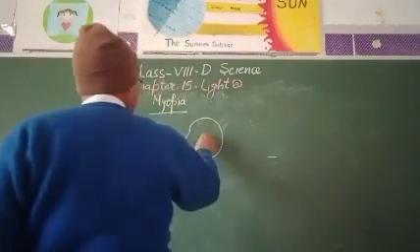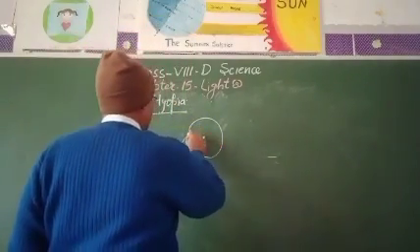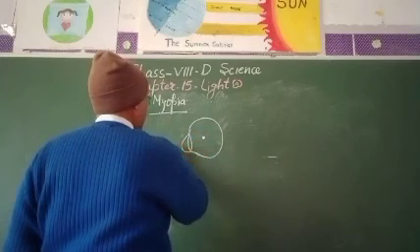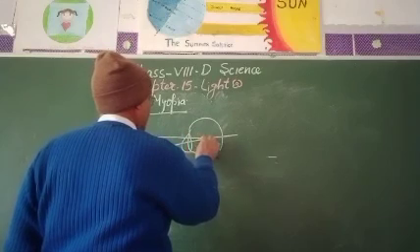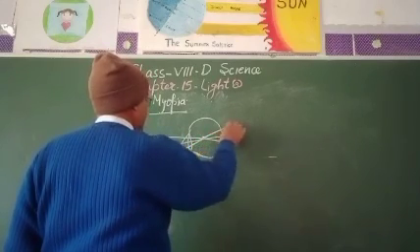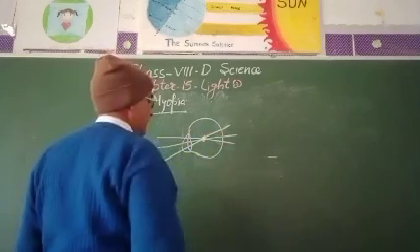Image is formed before the retina. Here the image is formed. This is the lens, and this is the normal. The ray is coming in this and cutting at this. So the image is formed at this point.